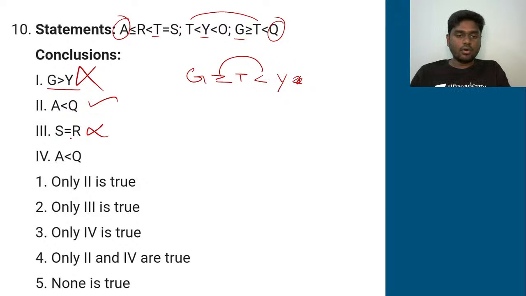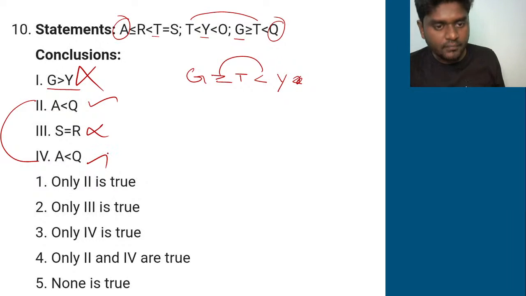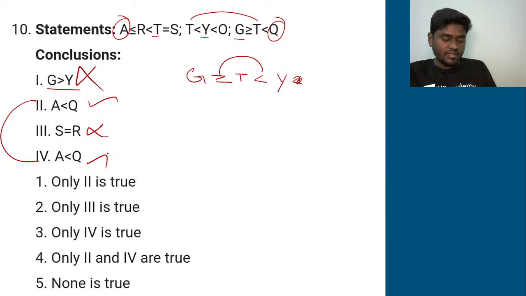Okay, I think you have two options actually. Maybe a sort of printing mistake. These both are same actually. A less than Q is definitely true, right? Clear? Maybe that's sort of a printing mistake. So kindly ignore it.